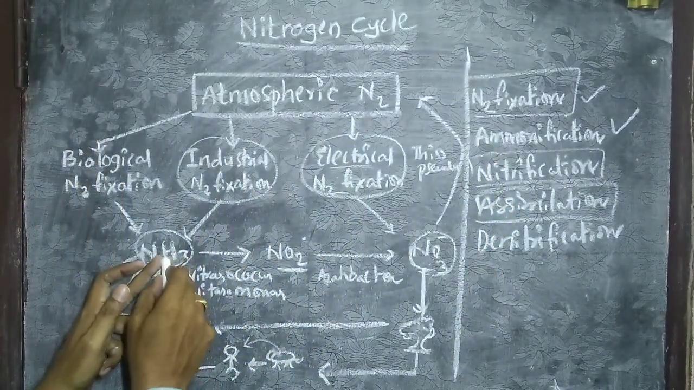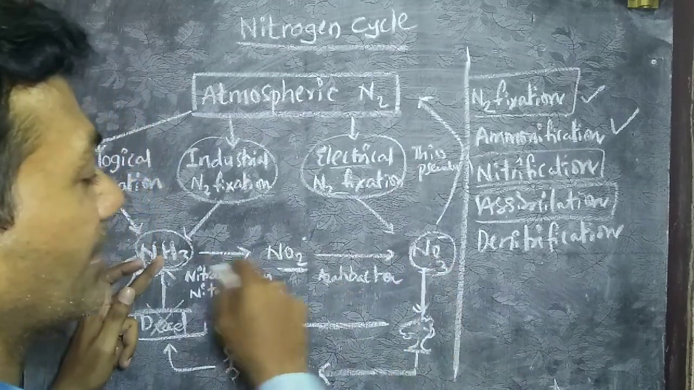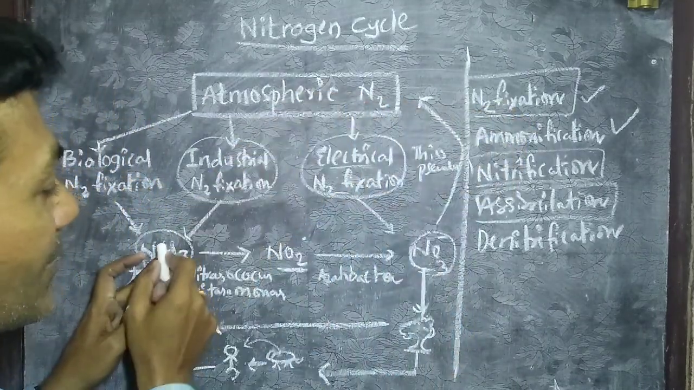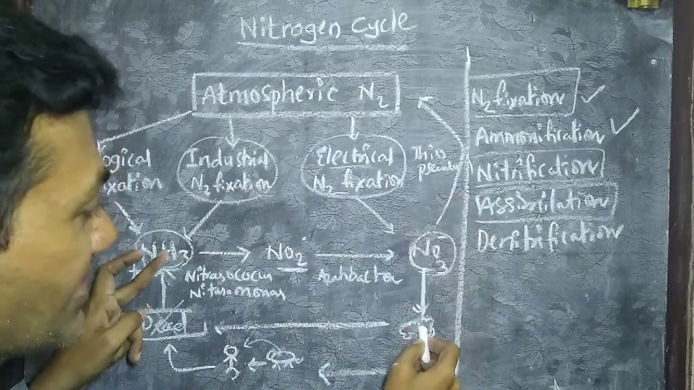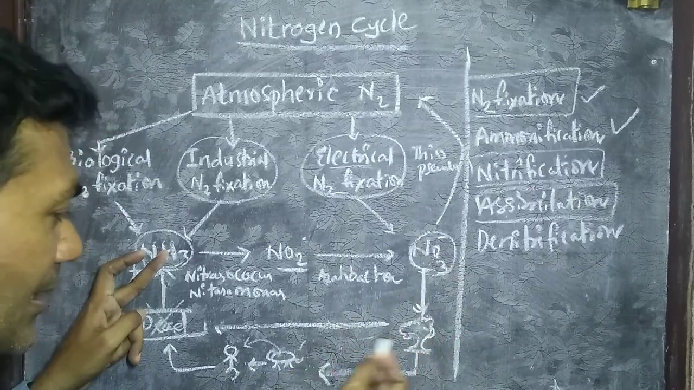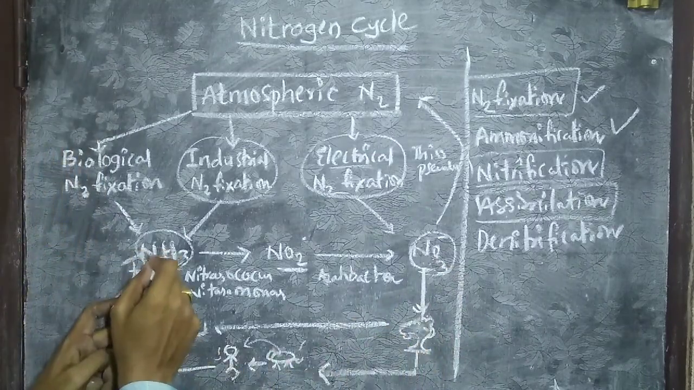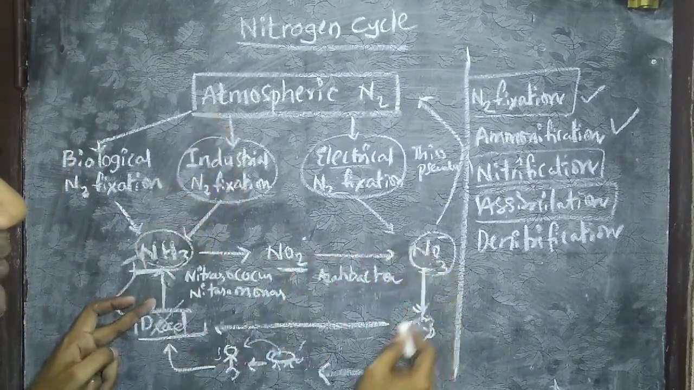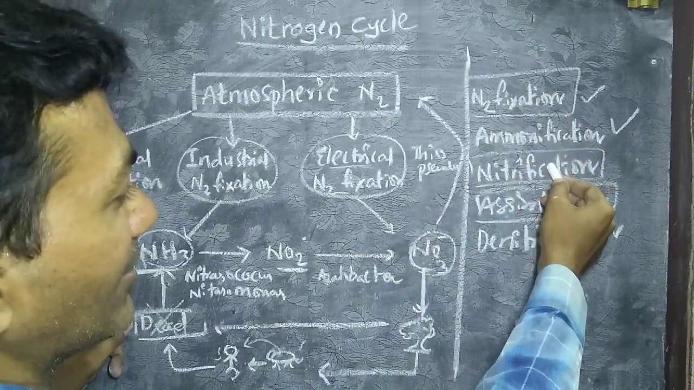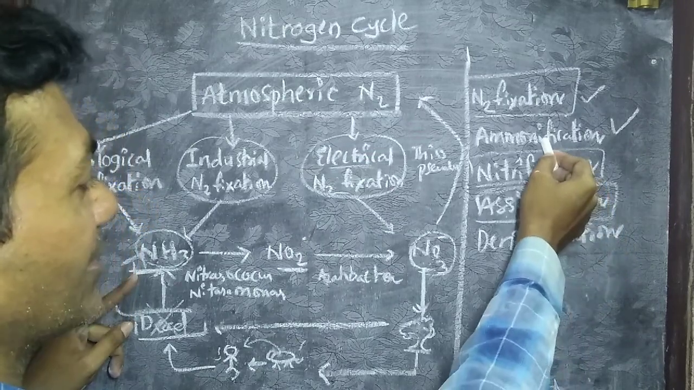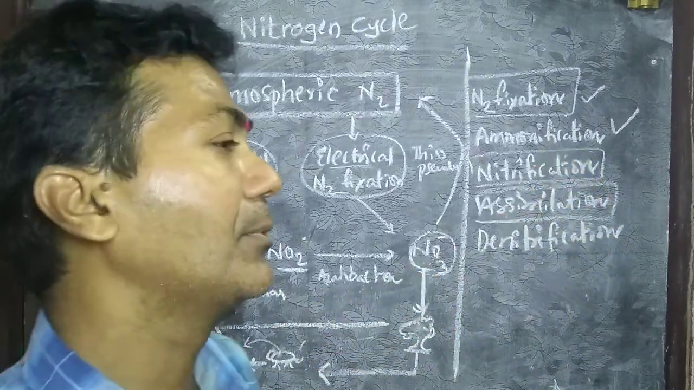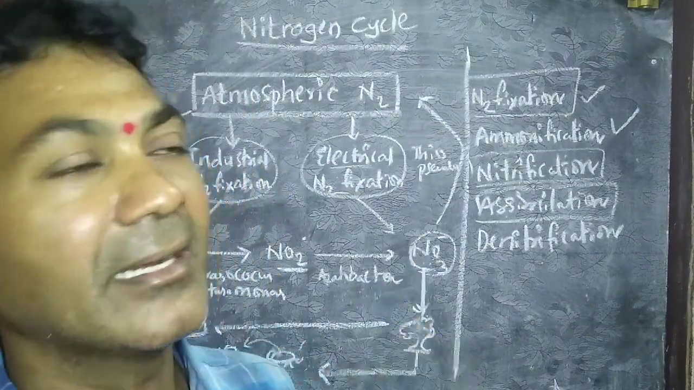Once ammonia is formed, this reaction can take place. So this one is nitrogen fixation, then nitrification, then assimilation. Assimilation can be in plants, and this is also assimilation only. Then ammonification. So this reaction continues: nitrogen fixation, nitrification, assimilation, ammonification.